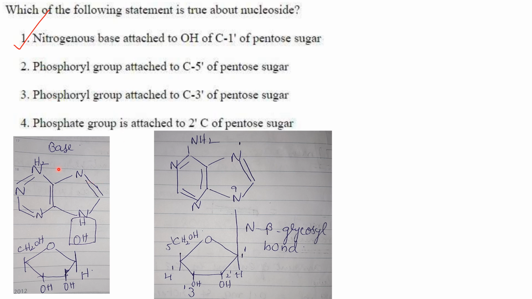Now if you see, this is the base. It is having an H here. This is the sugar. It is having an OH here. This is the C1 dash carbon of the sugar. This is the N ion of this base. Upon removal of a water molecule, you will get an N-beta glycosyl bond between sugar and the nitrogenous base. So that is what a nucleoside is: a nitrogenous base attached to the OH of C1 of the pentose sugar. That is the answer about nucleoside.